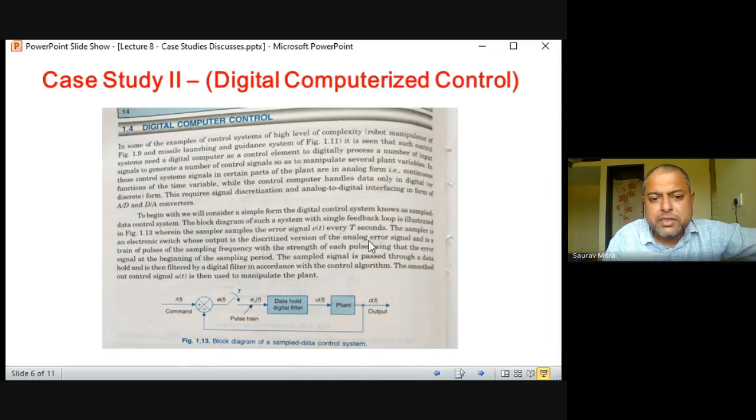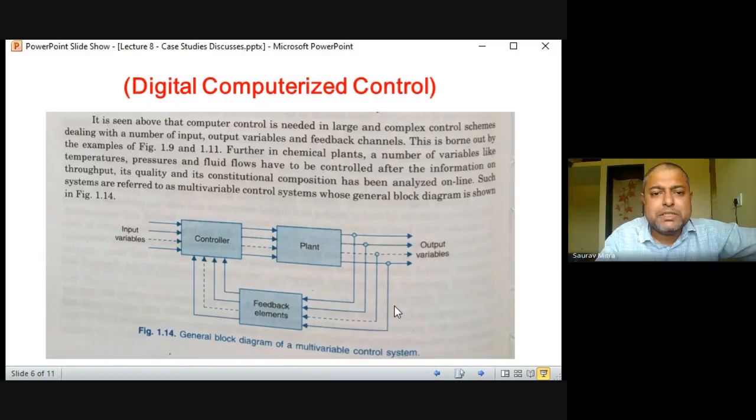Okay, the output is discretized version of the analog error signal and is a train of pulses. So train of pulses related numerical you have done in signals and systems of a certain frequency, with a strength of each pulse being that of error signal amplitude at the beginning of the sample period. The sampled signal is passed through a data hold and filtered and all those things. The smoothed out control signal u(t) is then given to the plant. So here it is discretized, then digitized, and output is produced in a discrete manner or digital manner. It is again converted to analog and it is given to the plant. So this is a kind of a sampled signal based control. It is not completely digitized control, but it is a sampled signal based control.